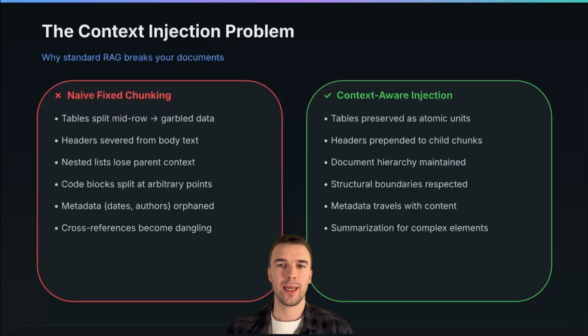I'll give you an example. The king stood in the castle. Suddenly he felt a fear because someone was behind him. Now let's imagine that RAG splits these two sentences specifically by sentence. First sentence, king stood in the castle. Second sentence, he felt fear because someone stood behind him. What happens if you ask why the king felt fear? RAG might retrieve the first sentence or the second sentence. If it retrieves the first sentence, the model doesn't know why. The model knows about the king. If we retrieve the second sentence, we know that someone felt fear because someone stood behind him, but we don't know anything about the king. This is the problem with fixed chunking.